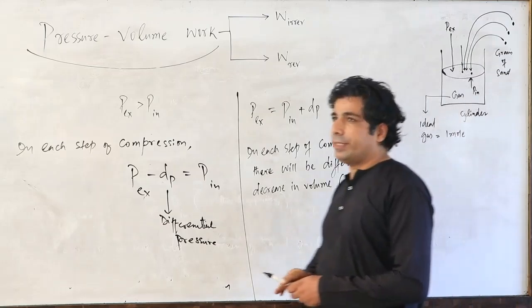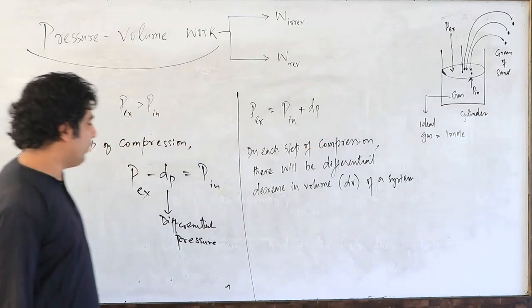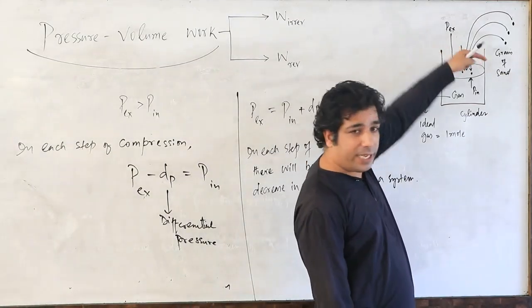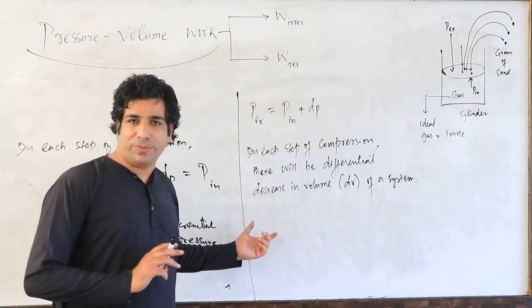So my dear friends, dP was basically the differential pressure, and now if you look here, in every step when I am adding a grain of sand, there will be a decrease in volume because we are doing work of compression.